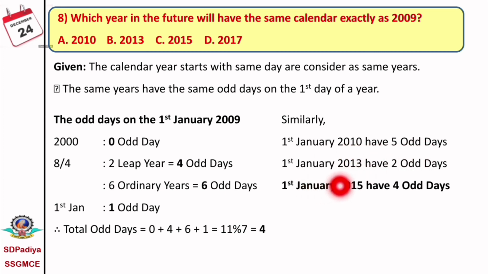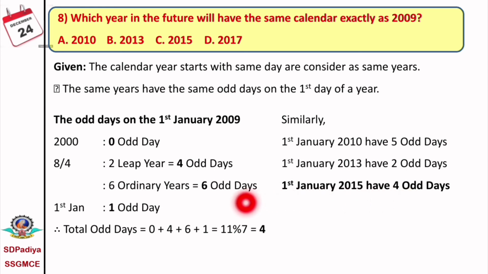The 1st January 2013 has 4 odd days, and the 1st January 2015 has 4 odd days. That means the 1st January 2009 and the 1st January 2015 have the same number of odd days.